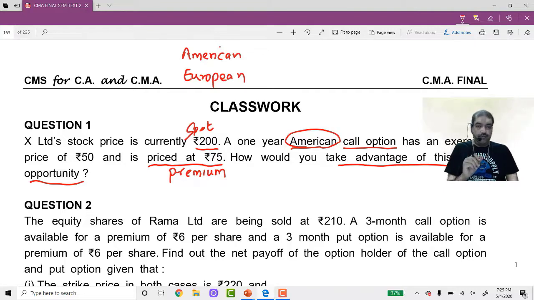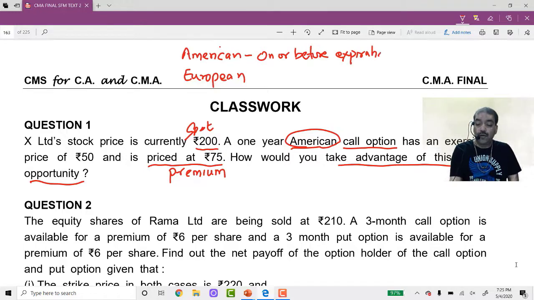What is an American option? An American option means that the option can be exercised at any point of time from the date of entering into the contract up to the expiration date. So if it is for 1 month, from the date of entering into the contract till that month expires, at any point of time when the situation is favorable to you, you can exercise the option. So I will say, on or before expiration.